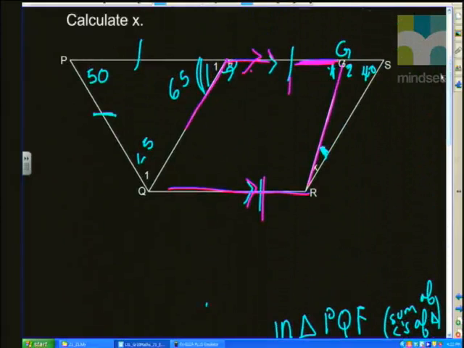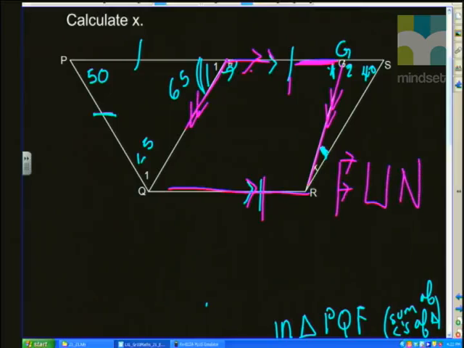Why is it necessary for me to show that FGQR is a palm? Well, once I've shown that that shape is a palm, I then automatically deduce that GR must be parallel to FQ. And that's important because when I get parallel lines, I have all those exciting angles that we can use, hey? Corresponding, co-interior and alternate angles. So therefore, if I've just worked out F1, which I have done, I can then work out that G1 must be equal to F1 because those are corresponding angles.